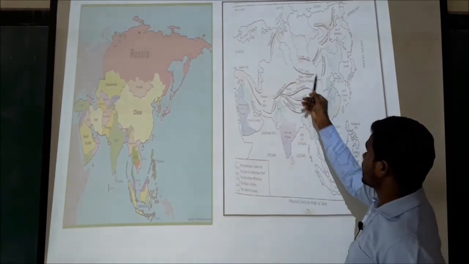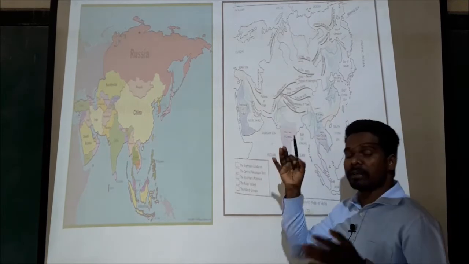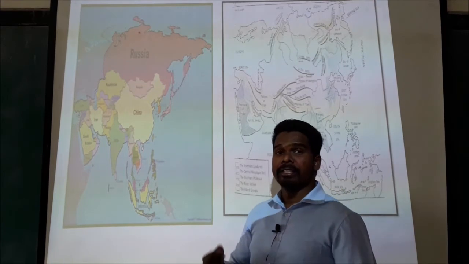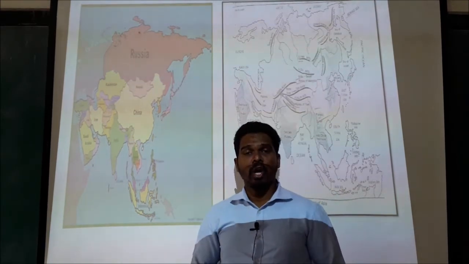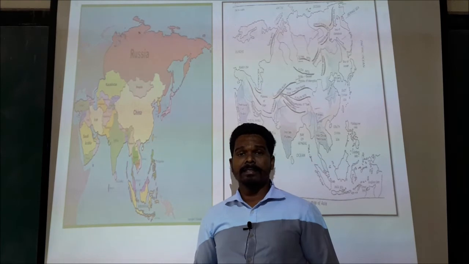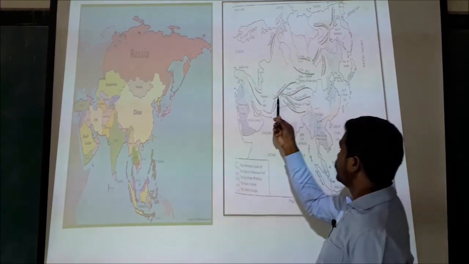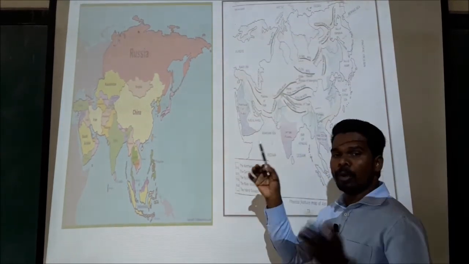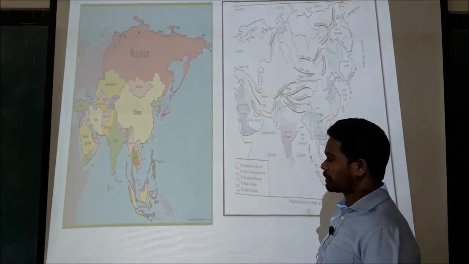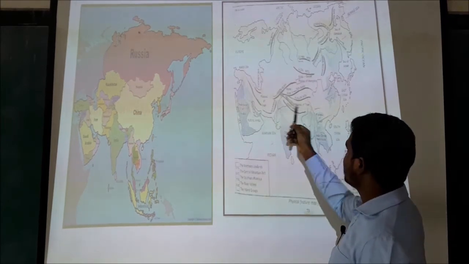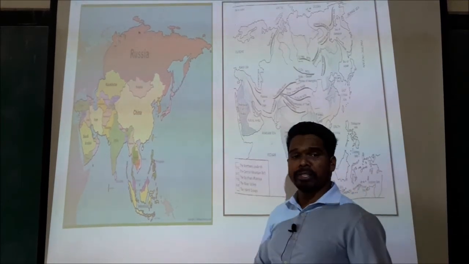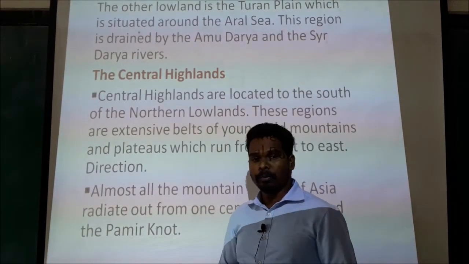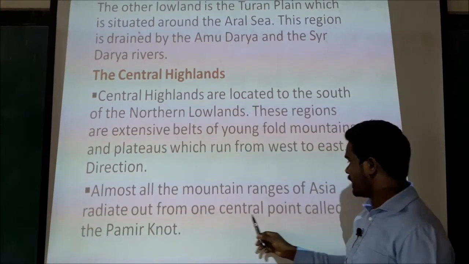Around these central regions there are many young fold mountains and plateaus, and these young fold mountains, which are found in the central highlands, run from west to east direction. Look at here, there are so many mountains which run from west to east direction. Okay, and all these young fold mountain ranges of Asia originate from a single point, from one central point